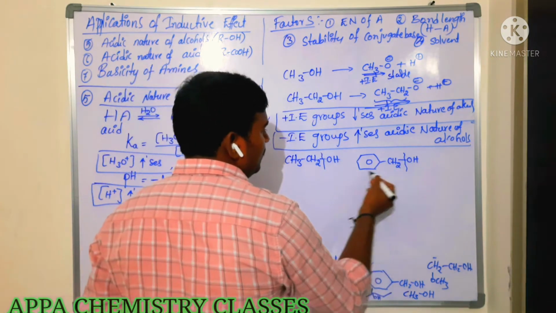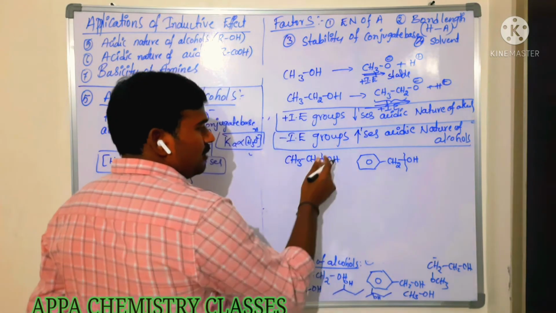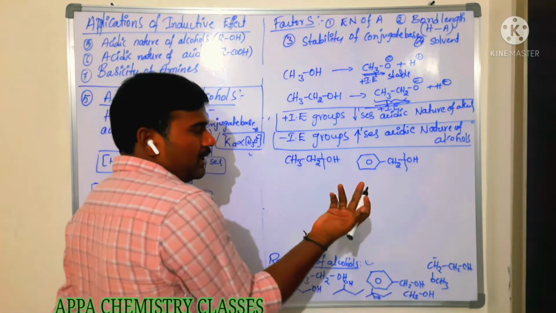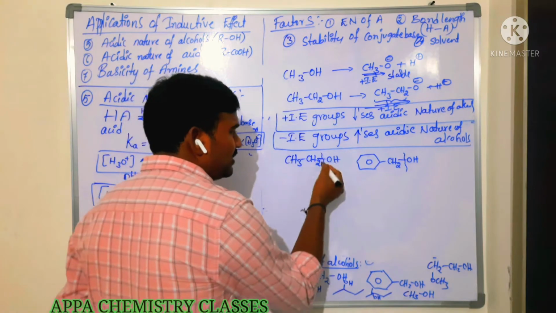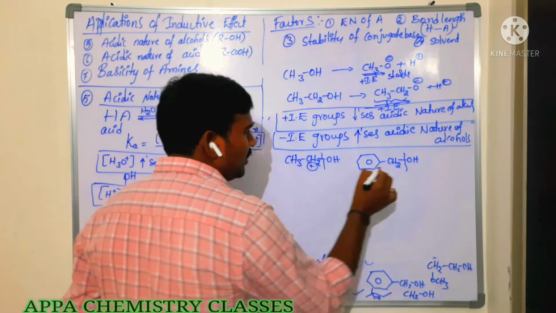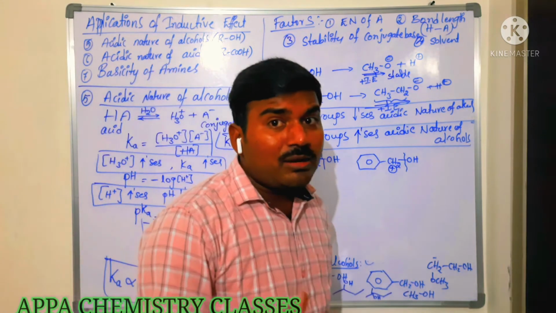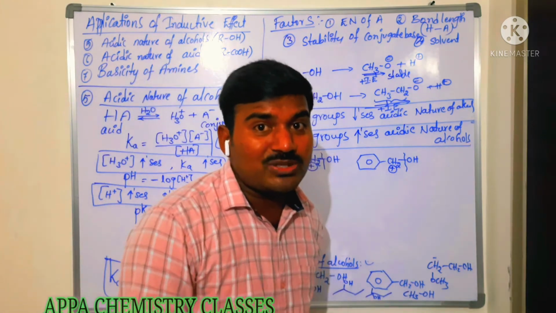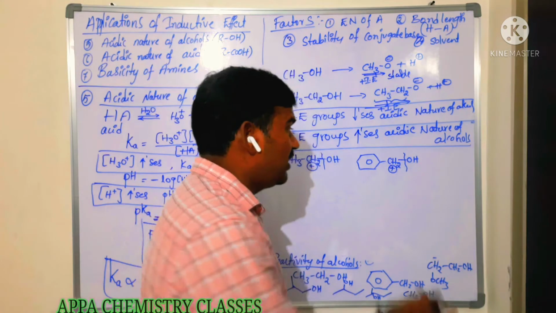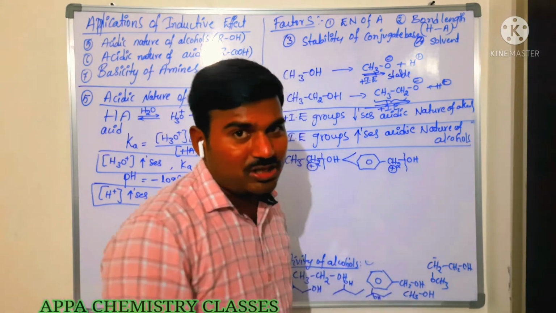In presence of acid, dehydration will take place. By dehydration we get ethyl carbocation, and here we get benzyl carbocation. Among ethyl carbocation and benzyl carbocation, which is more stable? Benzyl carbocation is more stable.